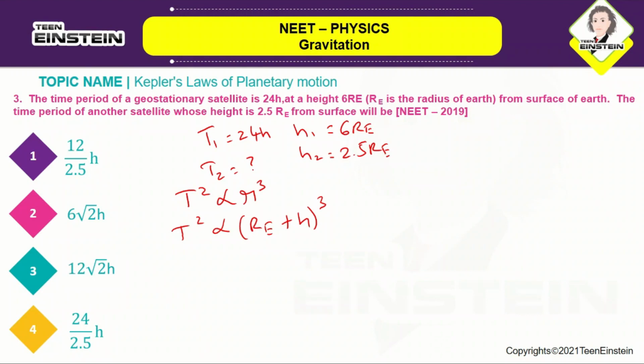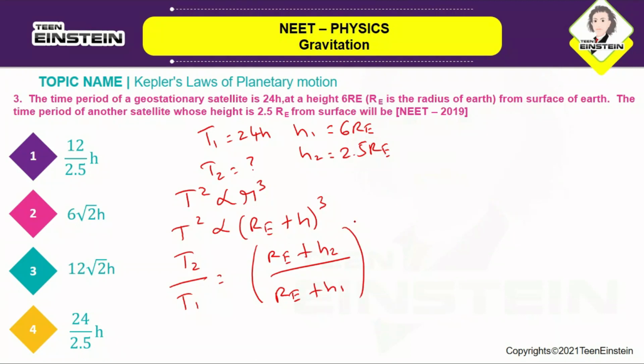Here, because RE is the radius of the Earth, you can take it as T2 by T1 is equal to RE plus H2 by RE plus H1, the whole power 3 by 2, because the square is going to come to this side. So we know that H2 is 2.5 RE and H1 is 6 RE. So you are going to substitute that here.